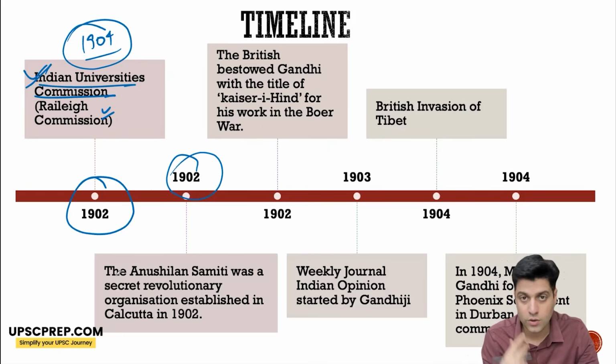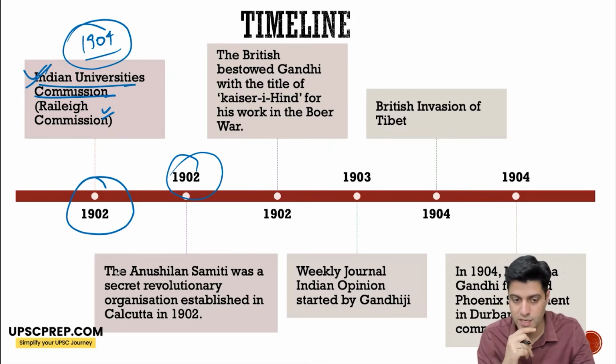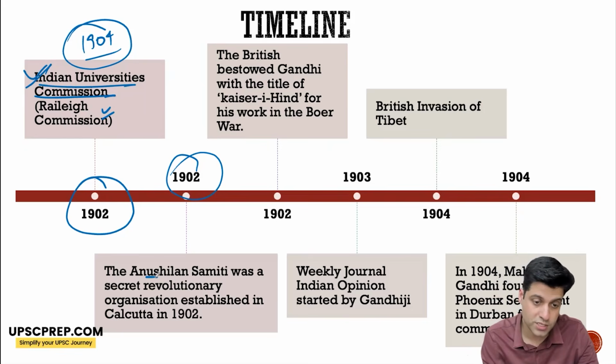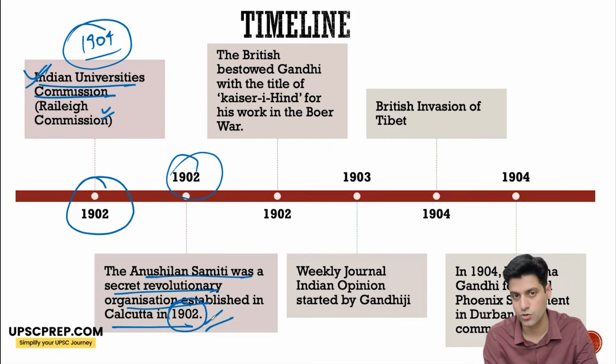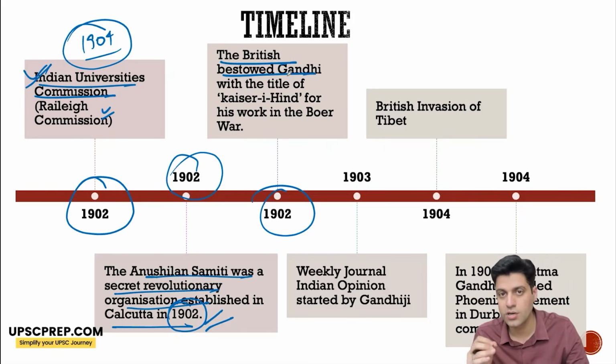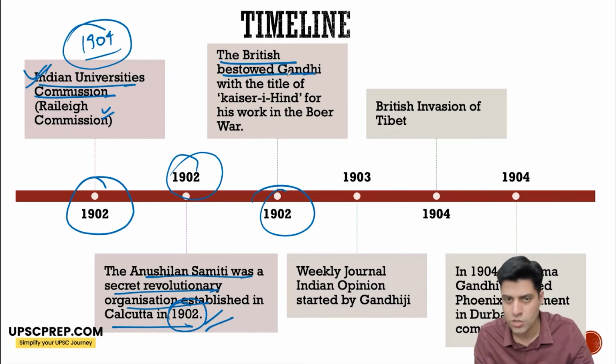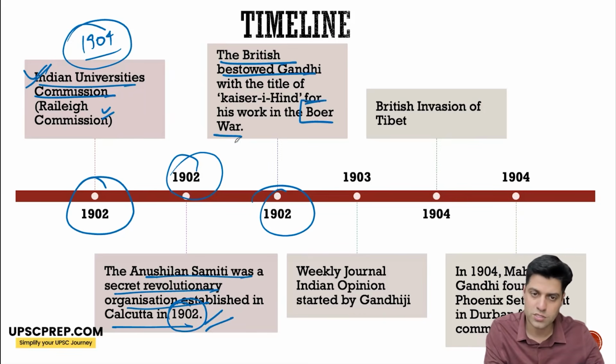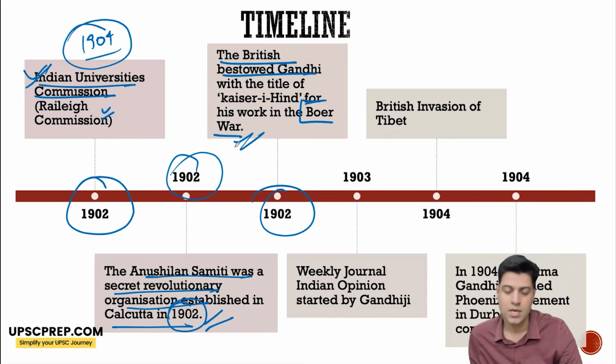1902, now the rise of revolutionary activity. In Bengal, Anushilan Samiti was a secret revolutionary organization established in Calcutta in 1902. Also in 1902, the British bestowed Mahatma Gandhi with the Kaisar-i-Hind for his work with the Ambulance Corps in the Boer War, which was happening in South Africa.